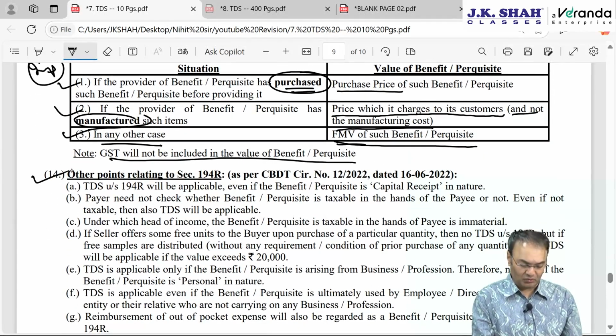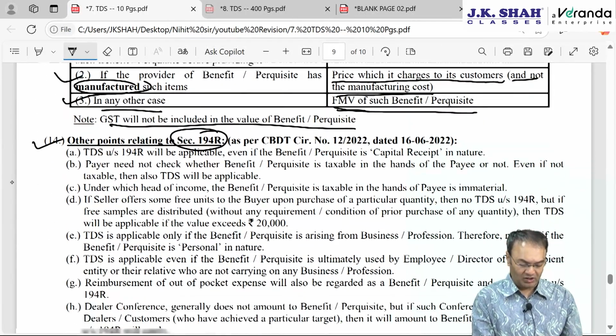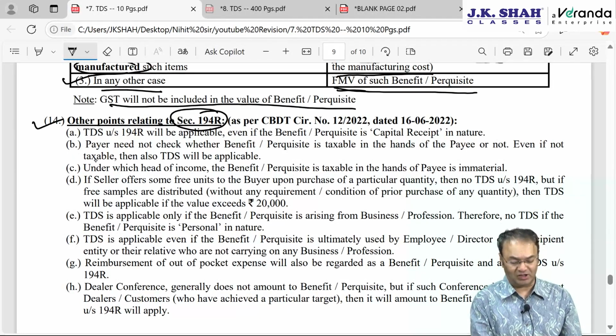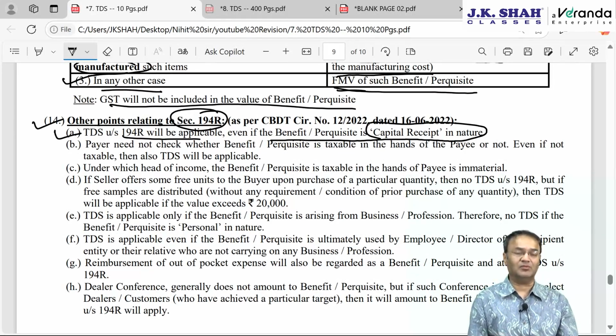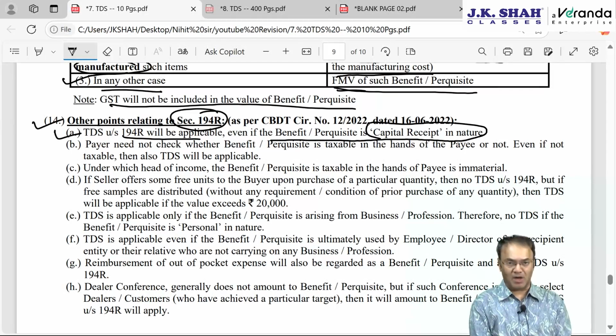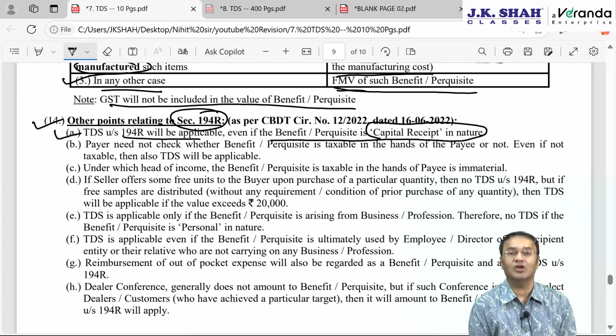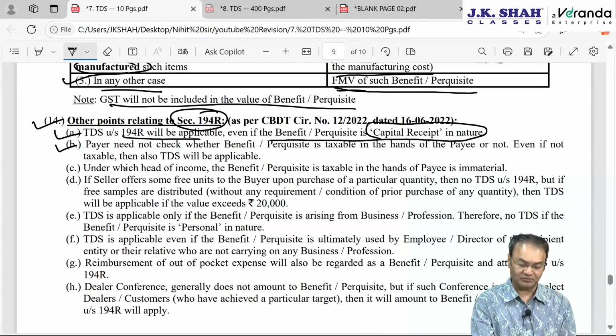Other points relating to 194R. Here some nice points are given by the CBDT circular. I have briefed them up. Number 1, TDS will be applicable even if the benefit or perquisite is capital receipt in nature. In the hands of the recipient, it is a capital receipt. Say I am a manufacturer of cars, Maruti Udyog. For me, cars are stock in trade. I gave one car to the employee. For the employee, it becomes a capital receipt. Whether it is a capital receipt or a revenue receipt makes no difference. TDS will be attracted if other conditions are satisfied.